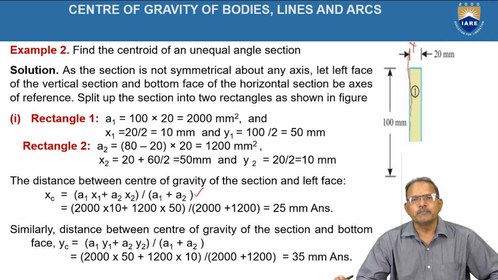Similarly, y1 is the position of the centroid of the first rectangle with respect to the x-axis, and y2 is the position of the centroid of the second rectangle with respect to the x-axis.